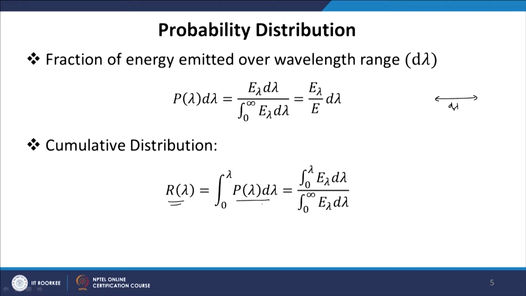So, R lambda is the cumulative probability from 0 to lambda, and this can be defined as the integral from 0 to lambda of E lambda divided by the total emission. So, we take the total amount of energy emitted from all the wavelengths less than lambda and divide by the total amount of energy emitted over all wavelengths. So, this is called the cumulative distribution. Normally, we apply this cumulative distribution rather than the probability density function for sampling in our problems. Mostly we will apply the cumulative distribution function because it is easy to use for sampling, and we will use this for the solution of the problems.